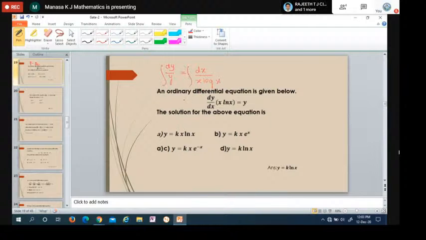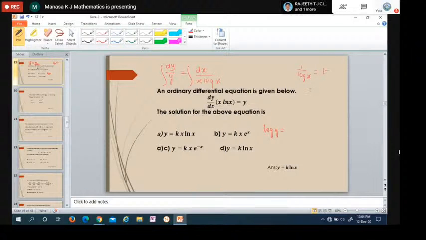Integrate on both sides. Integration of 1 by y is log y. To integrate the right side, I will take 1 by log x as substitution. Put log x equals some t.